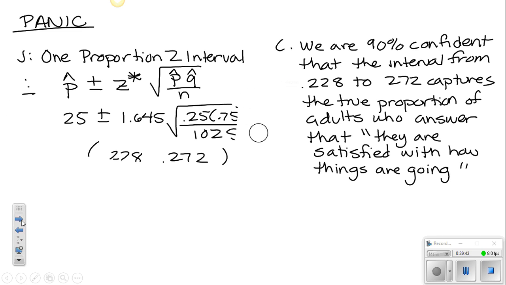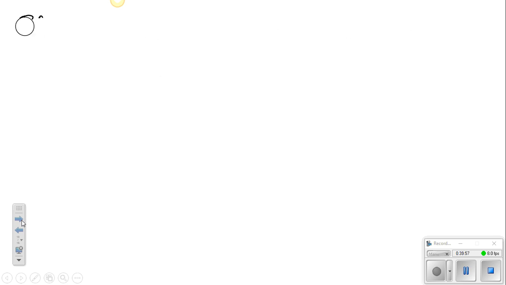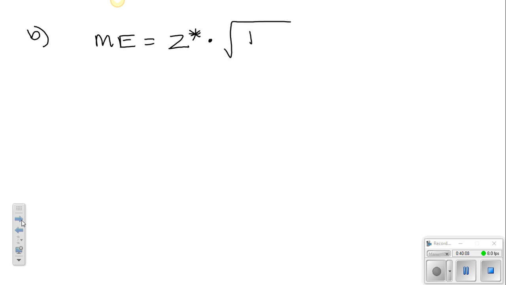And we're going to do part B. So part B is talking about the margin of error. From class, you should remember the margin of error formula, and that's constructed of two things: Z star, our critical value, times the standard deviation of the statistic, the square root of P hat, Q hat over n.